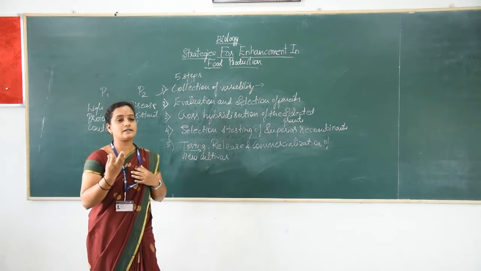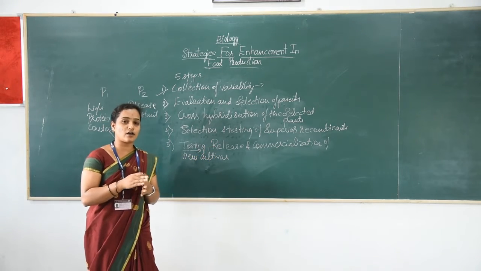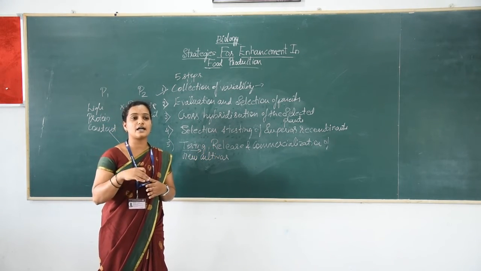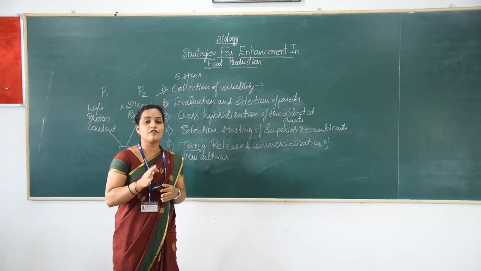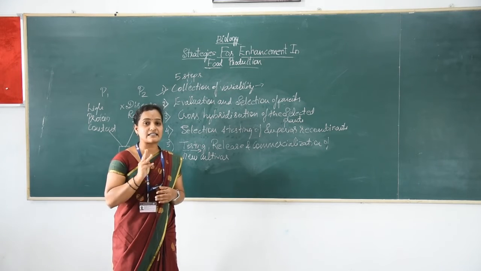Next, after the results are recorded in the research fields, the seeds are grown on the farmers' fields for at least 3 seasons.